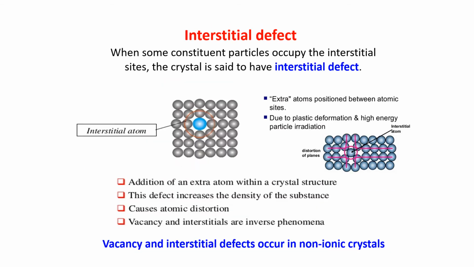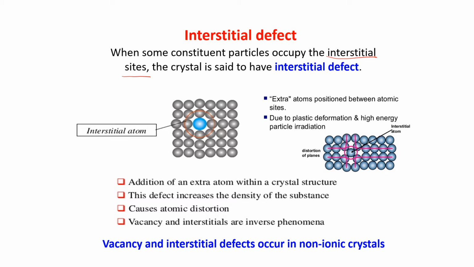Interstitial defect is also a stoichiometric defect. When some constituent particles occupy the interstitial site, the crystal is said to have interstitial defect. Now, what is an interstitial site?